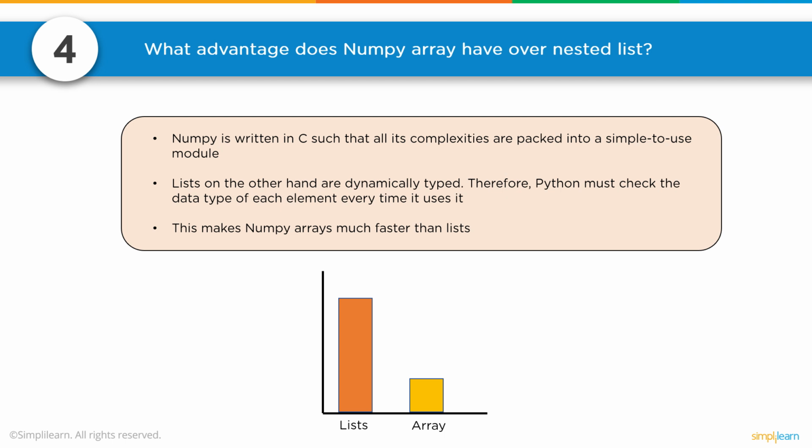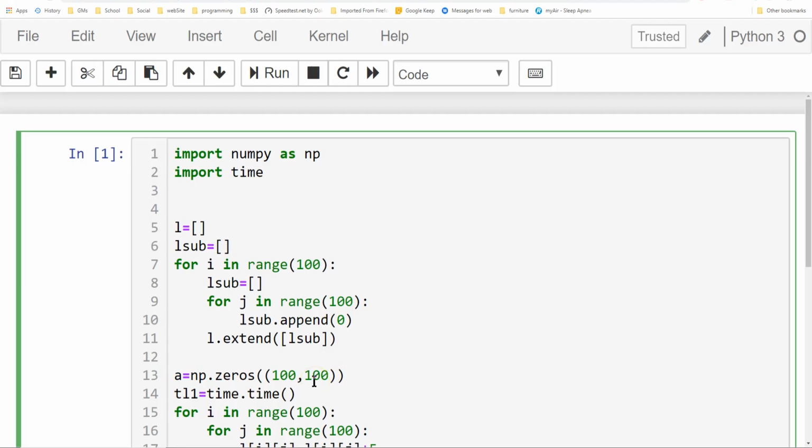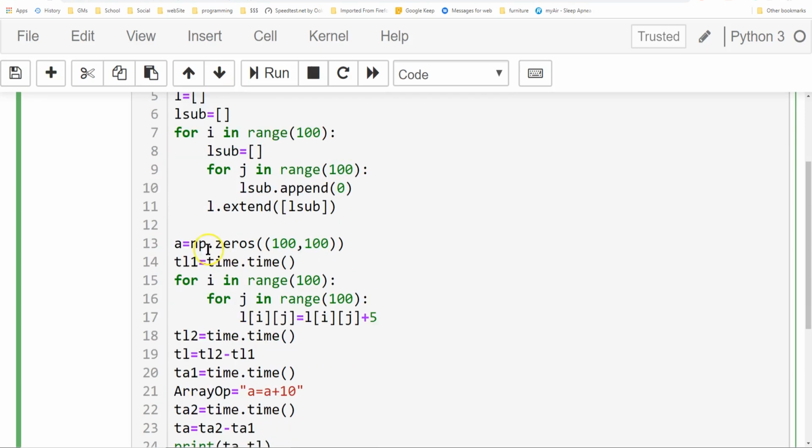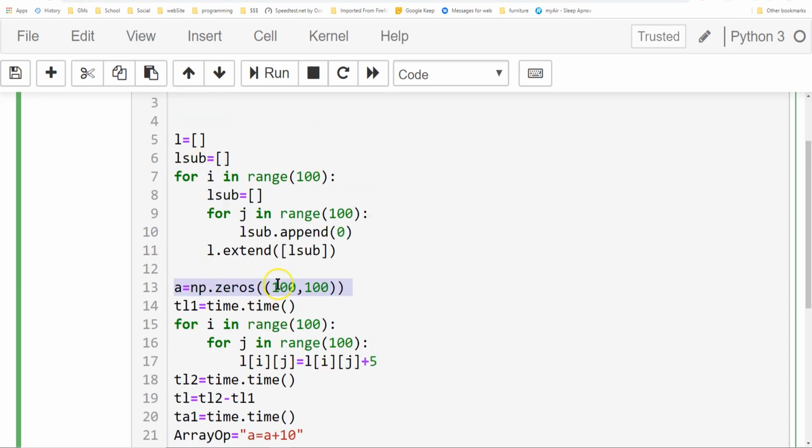Quick flip over to our Jupyter notebook. Any IDE will work. If you're going to do a set of interview questions, taking a quick look at code is always important. We have our import numpy as np. We'll go ahead and import time. Here's our list, for i in range of 100. What we're doing is we're going to time it. So we're going to create a list, then we're going to create a Numpy zeros array. And you can see here, look how quick you can create this Numpy zeros array. Here we are appending 1 0 at a time for a regular Python list, and here we are with Numpy.